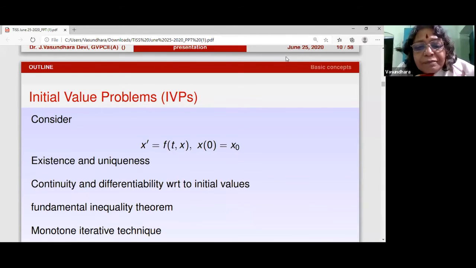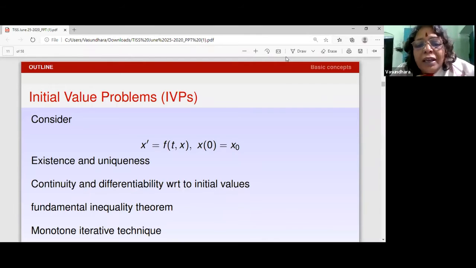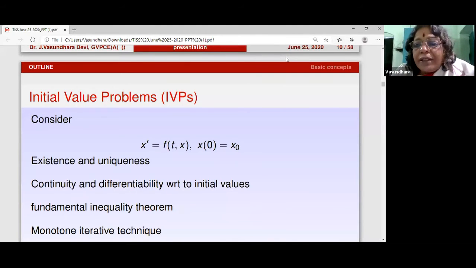And then that has been the approach for a long time until Professor Lakshmikantam came into picture. What he started was, he started working with inequalities. In place of the equality in this equation over here, he put a less than or equal to inequality or a greater than or equal to inequality on both places, the same thing. Then what happens? When you have such an inequality, he named that if any function satisfies the less than or equal to inequality, he called it a lower solution of the differential equation. And if it satisfies the greater than or equal to inequality, an upper solution.